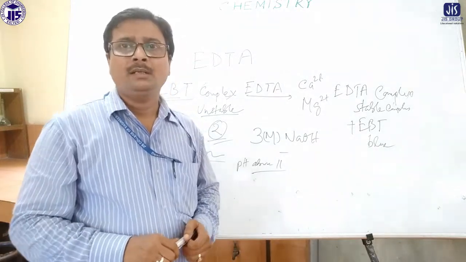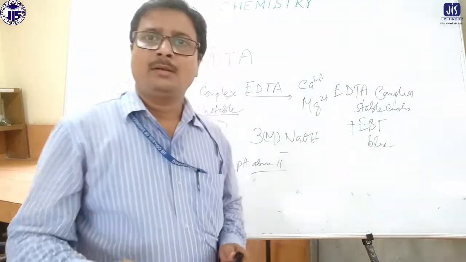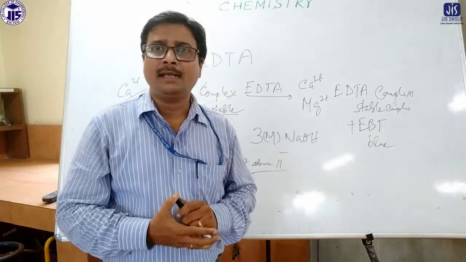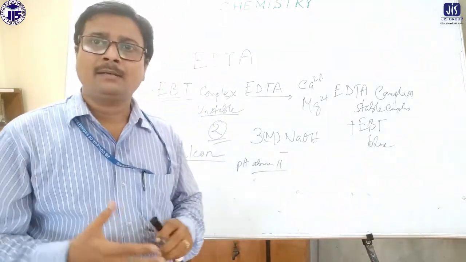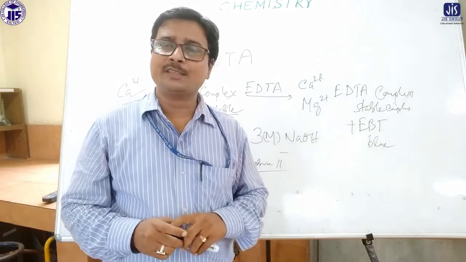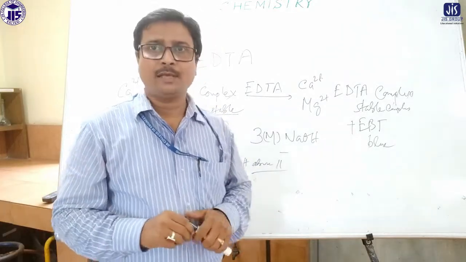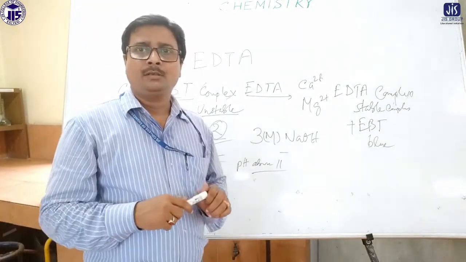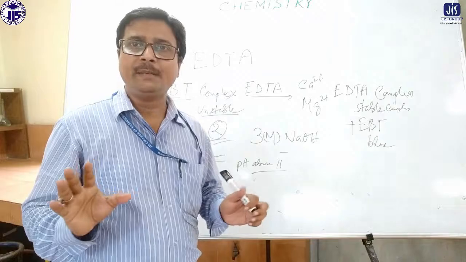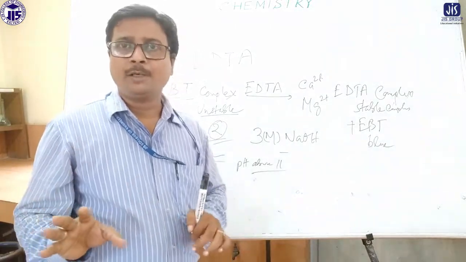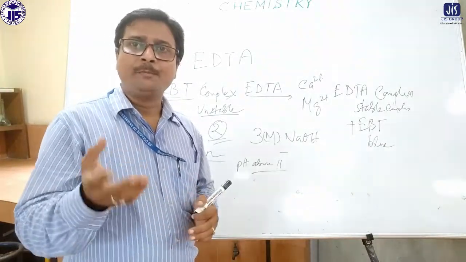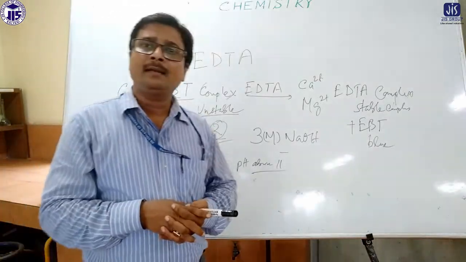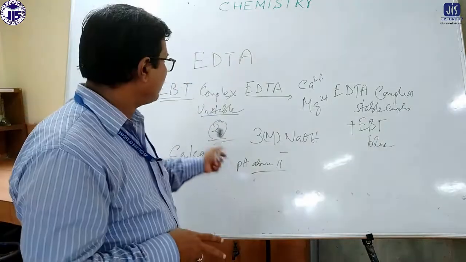Okay. Now I am going to discuss the apparatus, reagent, and the procedure part, and I will show you how you actually do the experiment in the laboratory by yourself. Today I am showing you. Okay, the procedure is very simple. In the first step, we have to take 50 ml of tap water or sample of water by pipette. That means we have to pipette out 50 ml of sample in a conical flask. Then we have to add 1 ml of buffer solution, ammonium chloride, ammonium hydroxide buffer.